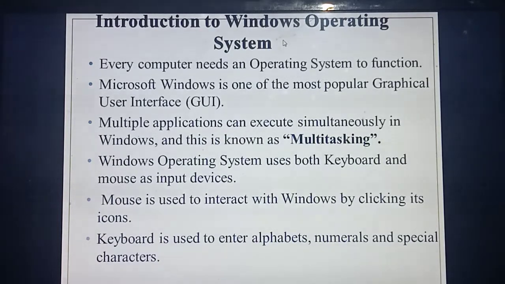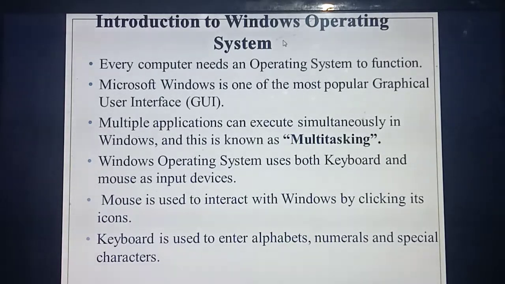Windows operating system. Okay. So if your computer needs to work properly, the computer should have some operating system, isn't it? With that operating system only the computer will work properly. That's the first point they are telling. So each and every computer needs some operating system to function properly. Okay, so which one is the best operating system? Among a lot of operating systems, Windows is the most popular and the most interactive for the user.